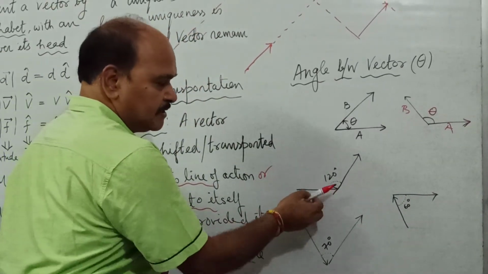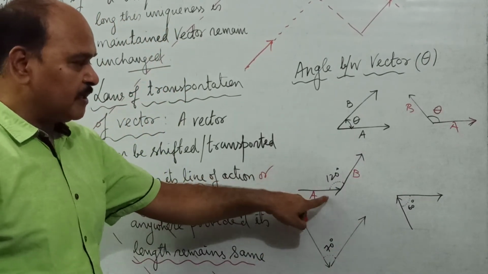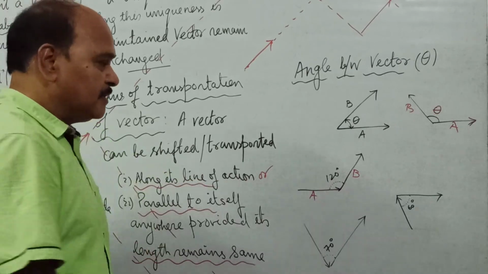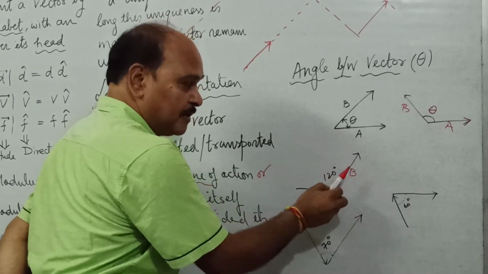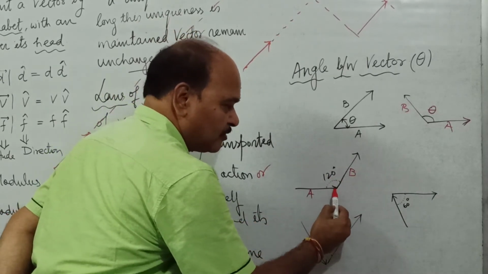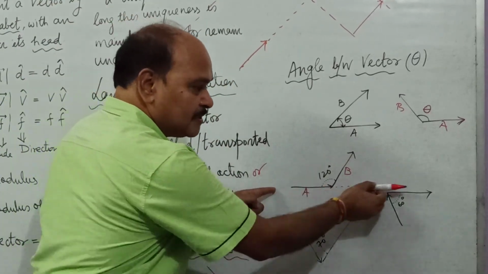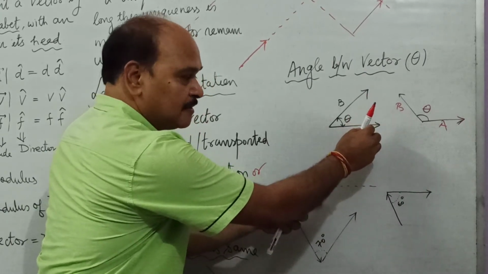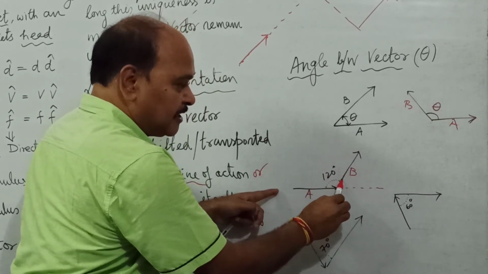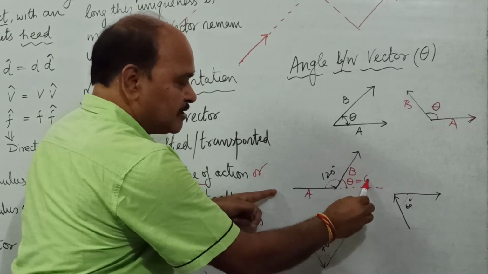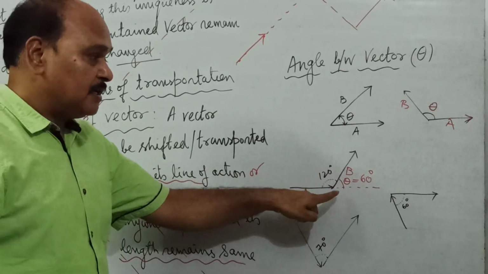If a vector is like this is vector A, this is vector B, and the angle is written here as what? 120. Now here is the confusion. See, the line of action of this vector is here, and line of action of this vector is this. So angle between two vectors is not this angle. Angle between these two vectors is what? This angle. Why this angle? Because the line of action of this vector is this, and line of action of this vector is this. So angle between the line of actions, the direction of two vectors is what? Not 120. It is this angle theta, which is what? 180 minus 120, and that is 60 degree. So angle between these two vectors is not 120, it is 60 degree.